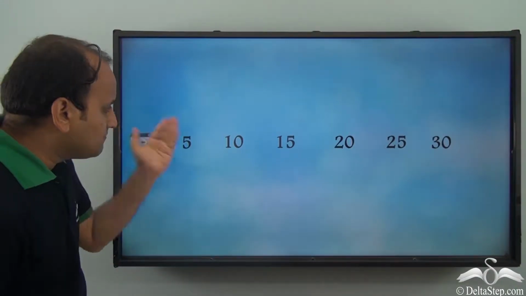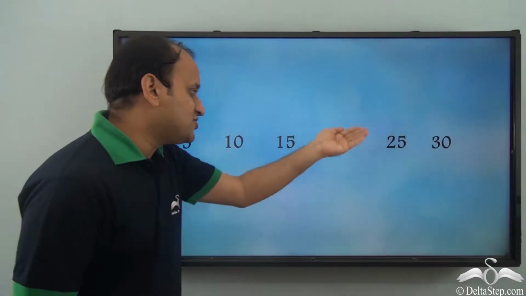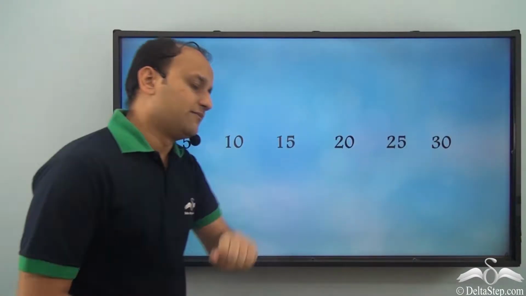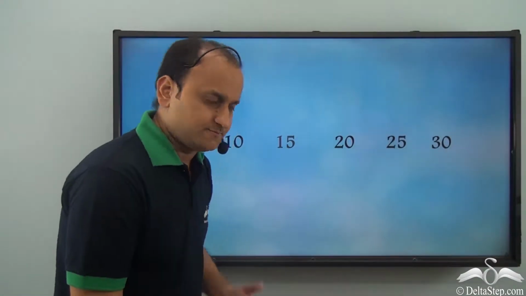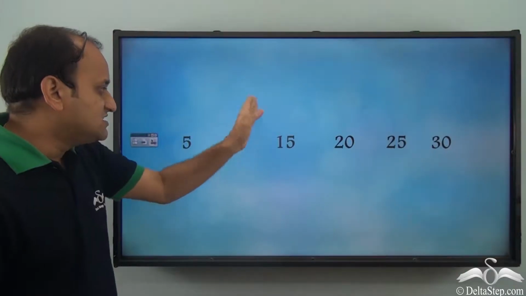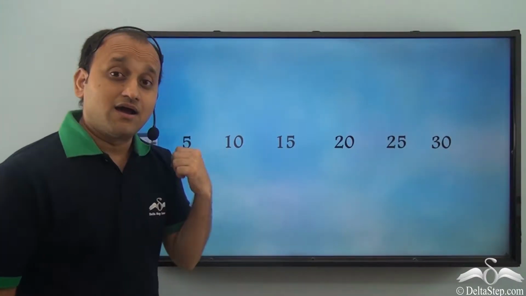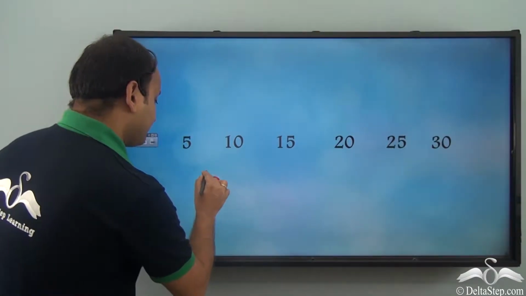Now we have some numbers here. We have 5, 10, 15, 20, 25, 30. So what do we see here? Do we see a pattern? Well, I see that every time these numbers are increasing by a fixed quantity, that is 5.